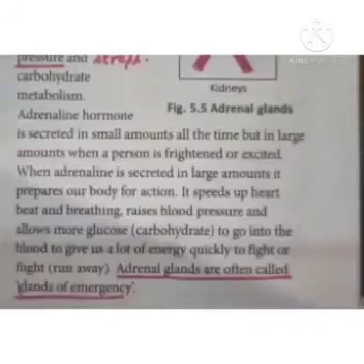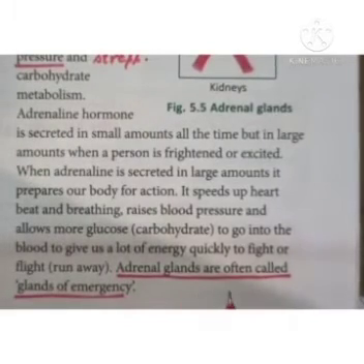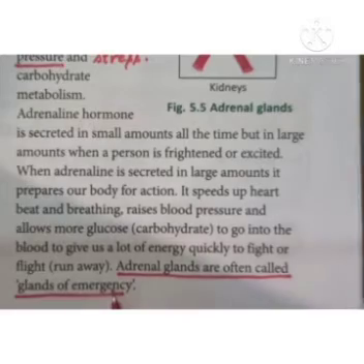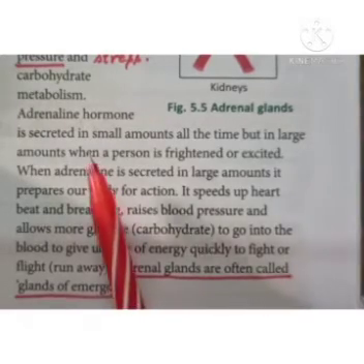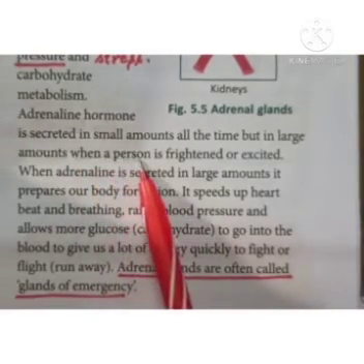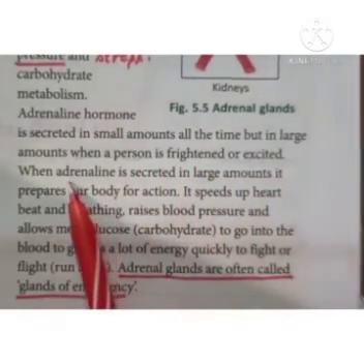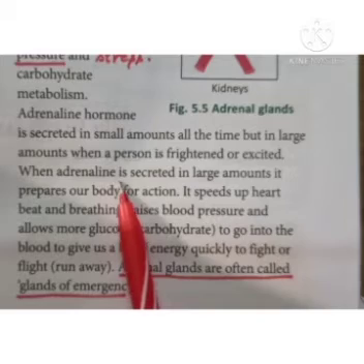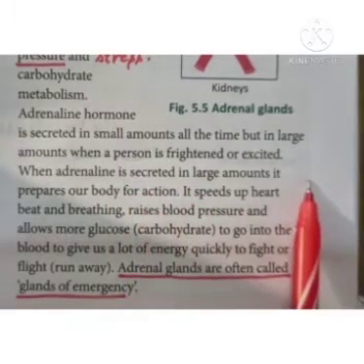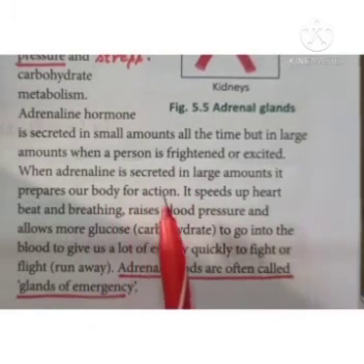Now, adrenal glands are often called glands of emergency. Why? Because when a person is frightened or excited, this adrenaline hormone is secreted in large amounts to prepare our body for action.